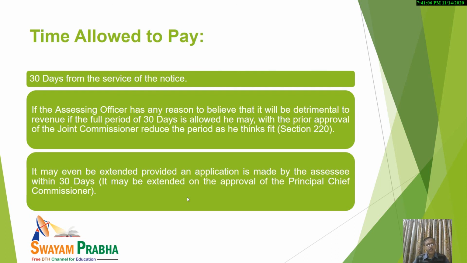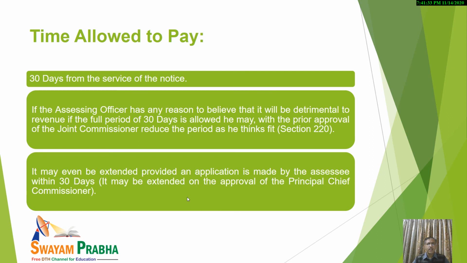Again, when some application is made by the assessee and he personally requests the concerned assessing officer to extend this period, that is, the 30 days period is already there, and an extension is sought by the assessee from the assessing officer, then it is also possible.